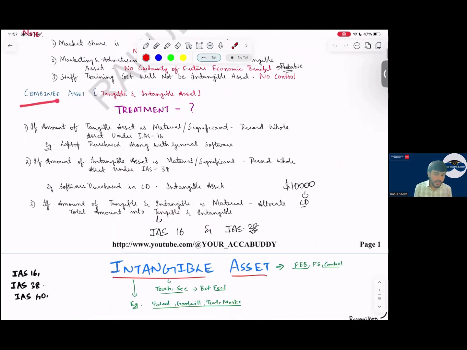Then I mentioned combined assets, whenever there are combined assets where intangible and tangible assets are combined. If the intangible asset is significant, then record the whole asset as per IAS 38. If the tangible asset is significant, recognize the whole asset as per IAS 16. Sir, if tangible and intangible are both significant and we can separate them, then record as per IAS 16 and as per IAS 38 separately. No issues in that. Yes, sir.